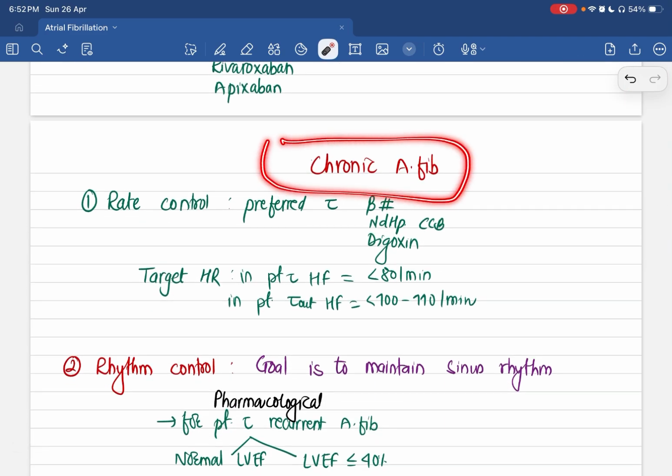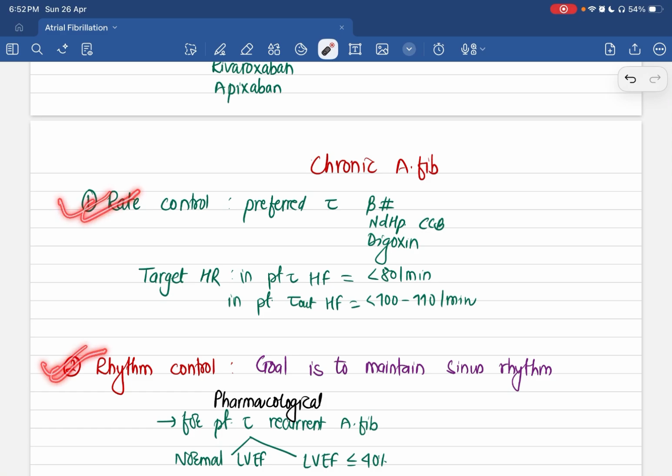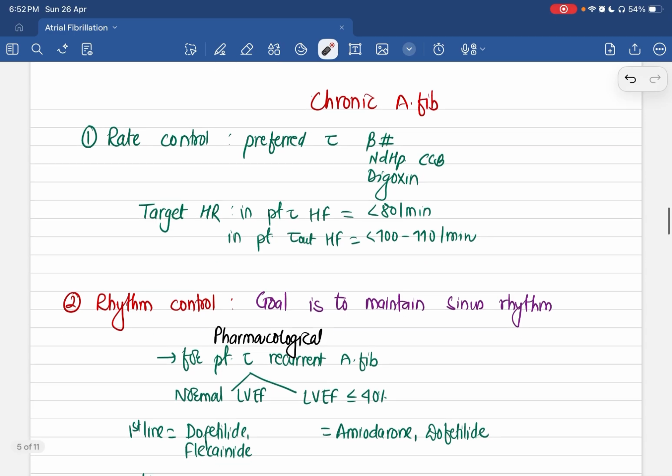For chronic atrial fibrillation, we have two different options: rate control approach and rhythm control approach. The rate control is the preferred one because rate control decreases the risk of tachycardia-induced cardiomyopathy. However, rhythm control can also be done, and the main goal of rhythm control is to maintain sinus rhythm of the patient. Under rate control, we can use drugs like beta blockers, non-dihydropyridine calcium channel blockers, and digoxin.